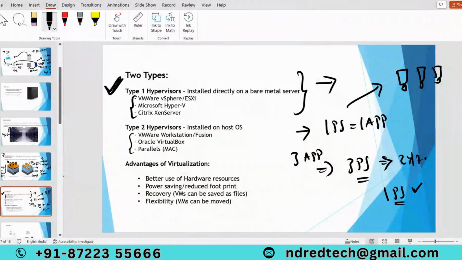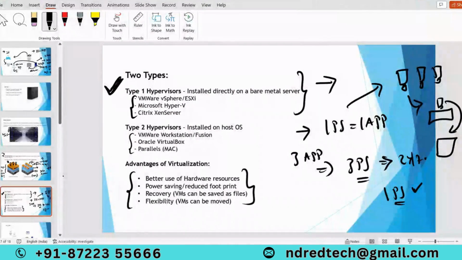We are saving resources, power, and cost, and there are other benefits like recovery. We can easily recover these virtual machines. At the same time, we can move these virtual machines from one physical server to another physical server. That is the flexibility we have. These are all the advantages we get with the help of virtualization.